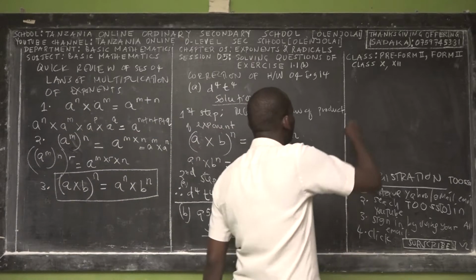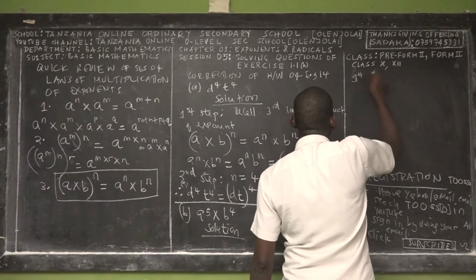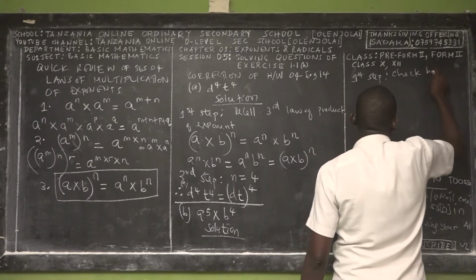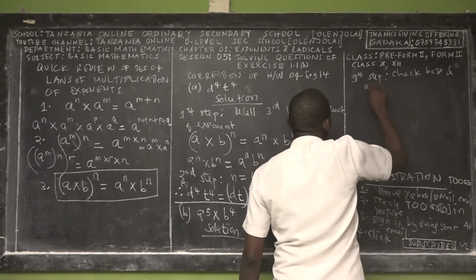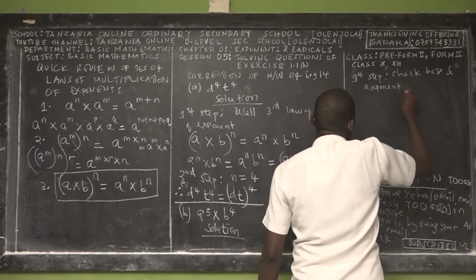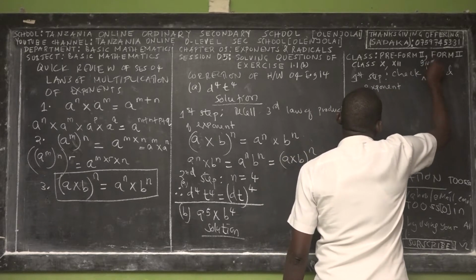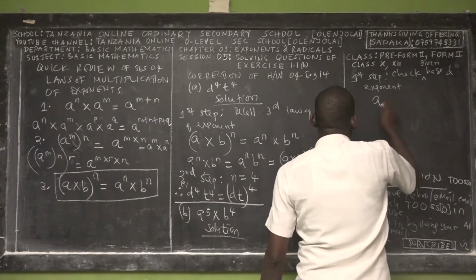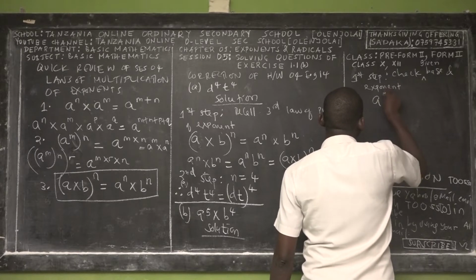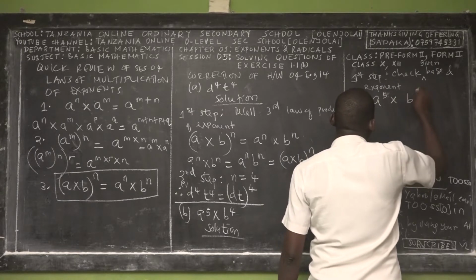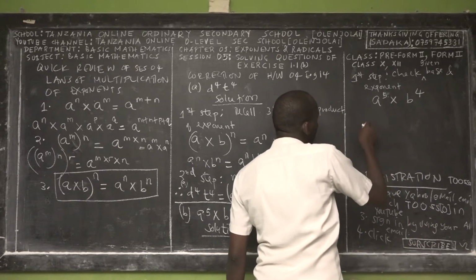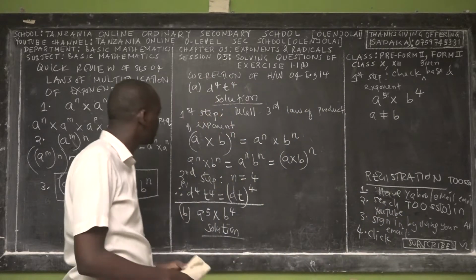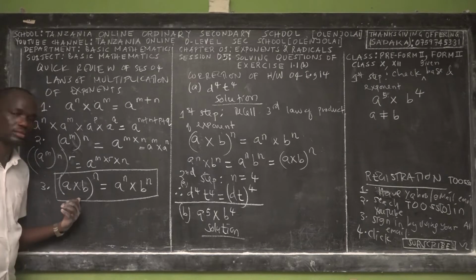Solution. So the first step here, don't recall anything, but check the base and the exponent. Check the given base and the exponent. So if we check, we have a power 5 times b power 4. First of all, the bases are not the same. So we may guess that we can apply this law.